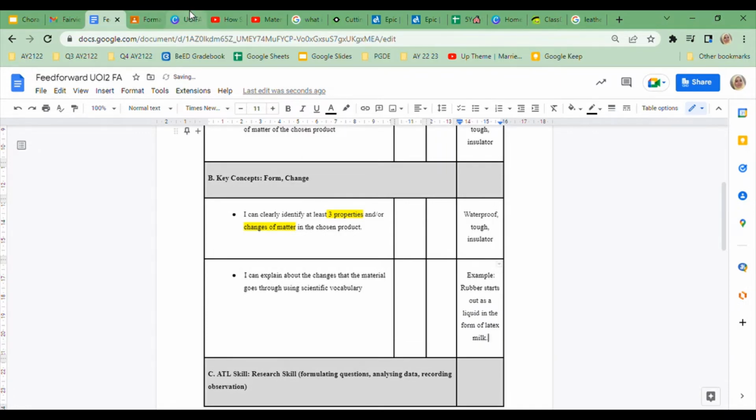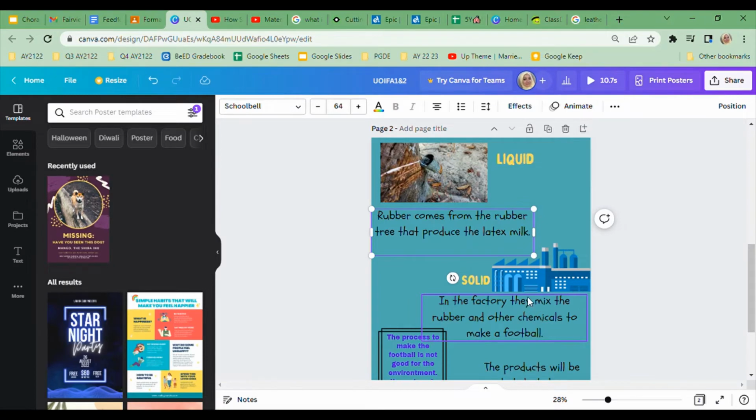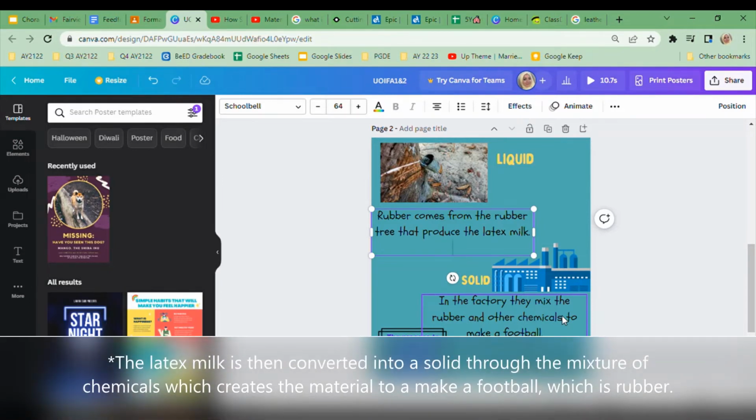And you will also have to use the same scientific vocabulary in this description. You can say something like, the latex milk is then converted into a solid by mixing chemicals, which then provides the materials to make a football.